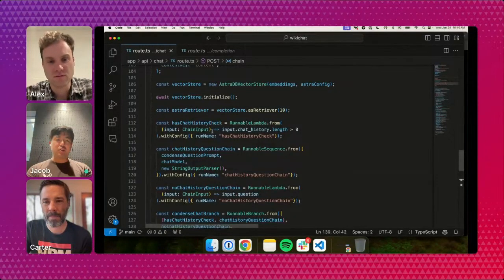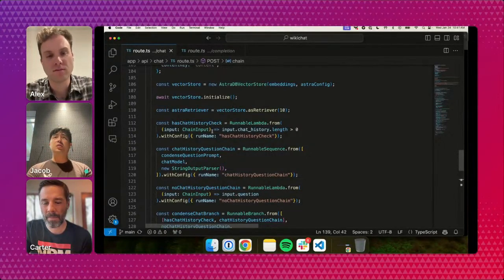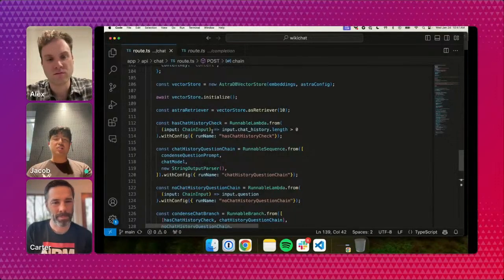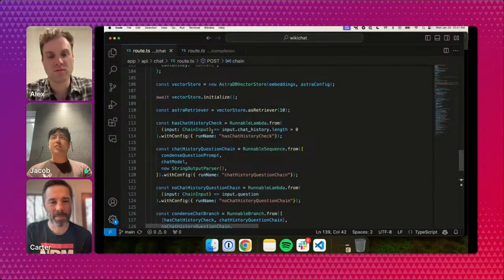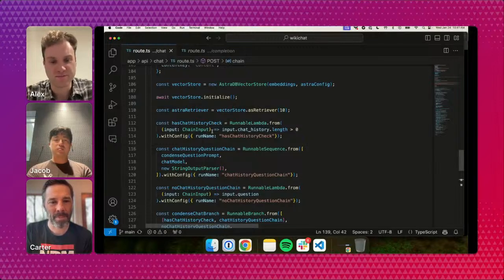So what Alex has optimized here is this chat history check, where you only do this query transformation on a follow-up question. You don't need to do this initially. In fact, you don't want to do this initially because the LLM may transform your question into something that's not quite what the user is asking for originally. So this is a nice optimization where you keep the latency low for initial questions, but then you have this nice ability to handle referenceful, contextful follow-up questions afterwards. Absolutely.